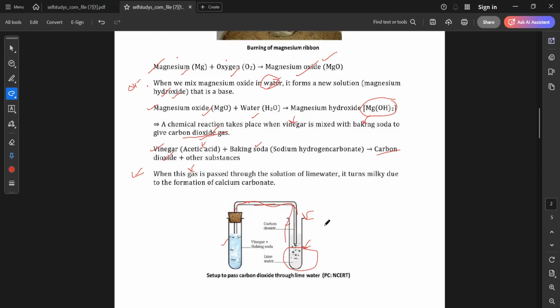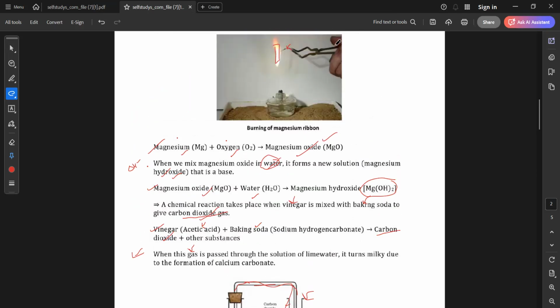Any doubts, Ayushi? Ma'am, can you repeat the magnesium oxide one? Okay. So I'm starting from the first only. You have taken a magnesium ribbon, right? And you are burning it in air, in presence of oxygen, right? So when magnesium burns in presence of oxygen, what does it form? It forms magnesium oxide. Okay. So when we mix this magnesium oxide with water, we get a new solution whose name is magnesium hydroxide.